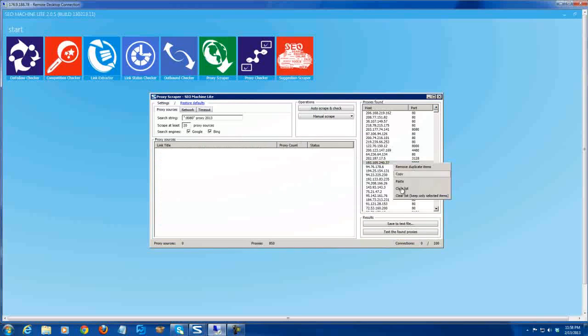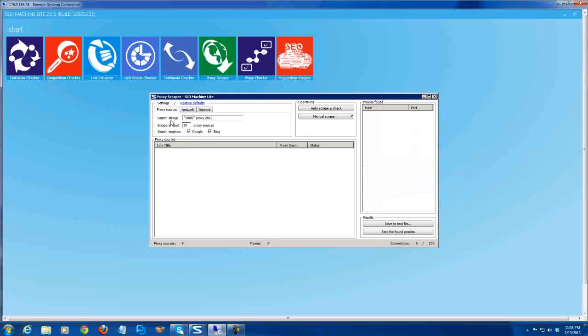Proxy scraper. Let's clear the links first. And we have some settings here. You can change the search string, like proxy 2013, or maybe the months, or anything you need. And scrape at least 20 proxy sources, and you can change it to 100 if you want. And if 20 is enough, you can just use 20 proxy sources. And for the search engine you can choose from Google or Bing. And let's auto scrape and check.